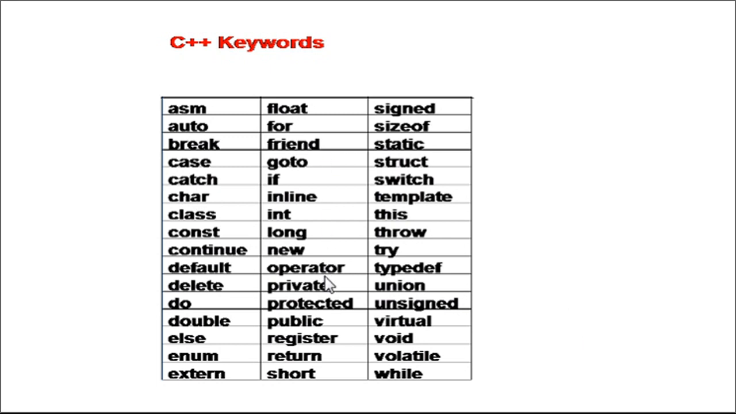We have the operator keyword here, we have the private keyword, the protected keyword, and the public keyword. So these are the additional keywords which are provided in C++. As you know, keywords are nothing but reserved words. These are the words whose meaning is known to the compiler.